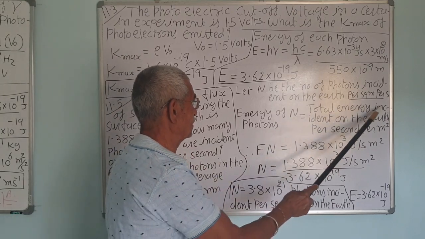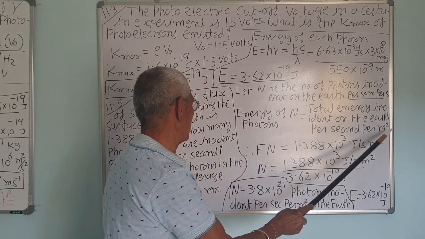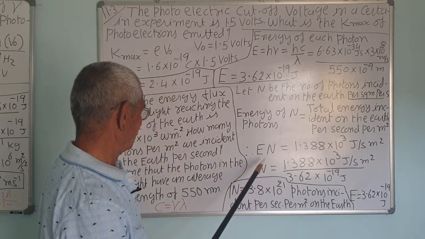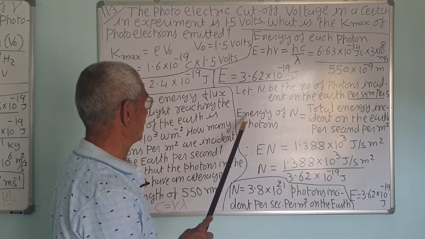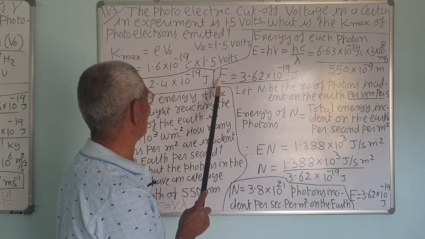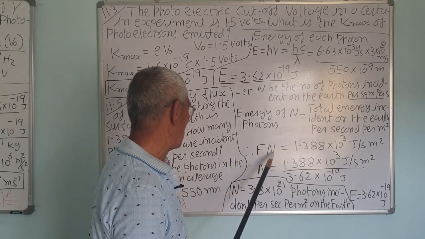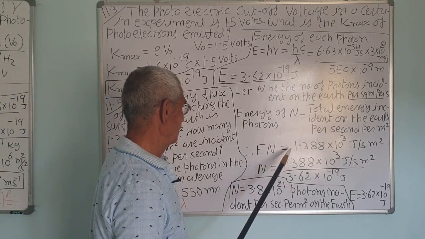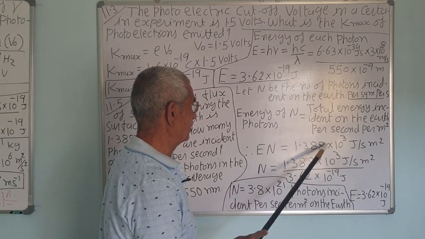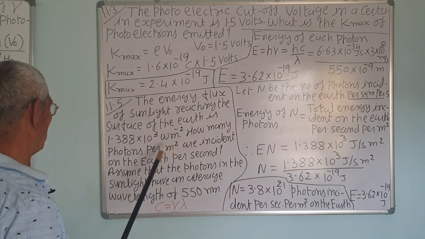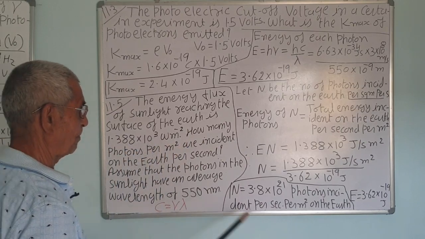So total energy incident on the earth per second per square meter, correct. Say the energy of a photon is E, so the energy of n photons will be n times E. So nE is equal to 1.388 into 10 raised to 3. That data is given already, correct.